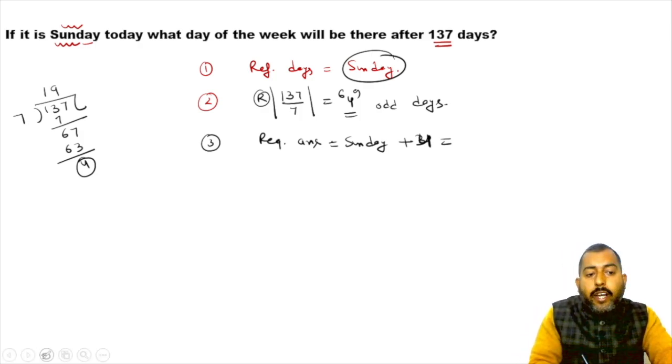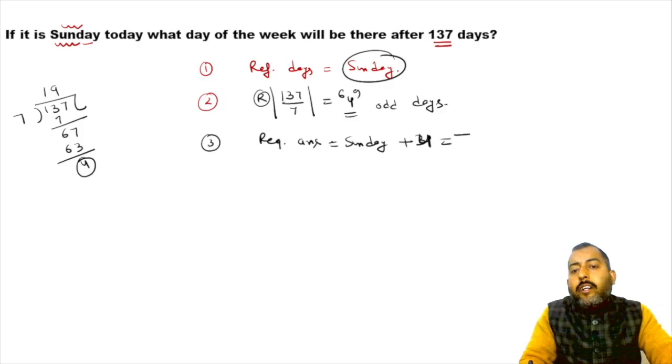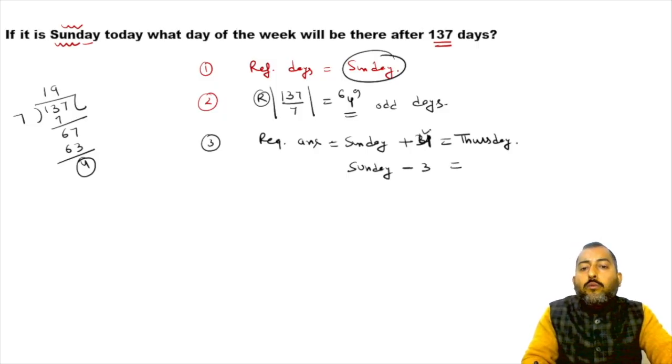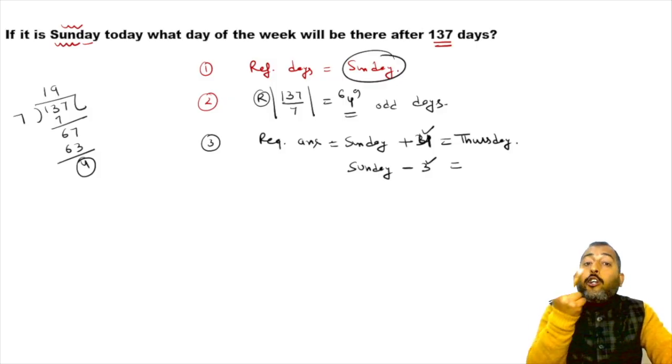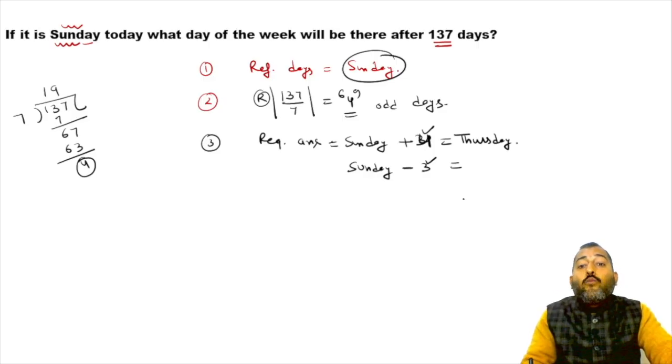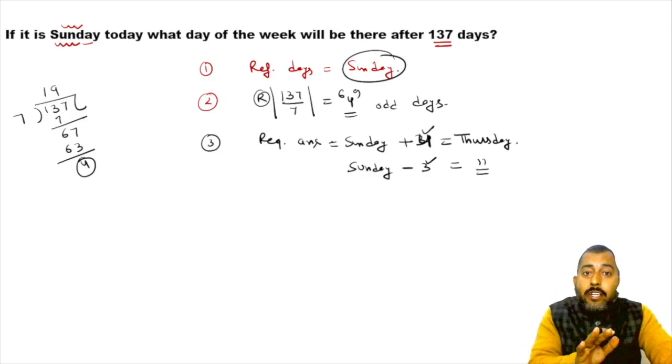So if you go 4 days ahead of Sunday, you will find Thursday. Or instead of going 4 days ahead, you can go 3 behind also, because 4 plus 3 is 7. If you go 1 behind Sunday, Saturday; 2 behind Sunday, Friday. If you go 3 behind Sunday, you are going to get that same Thursday.